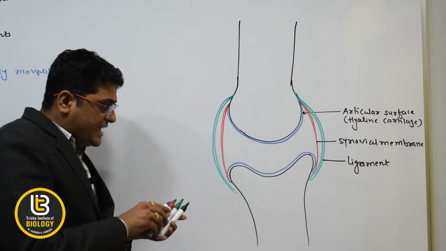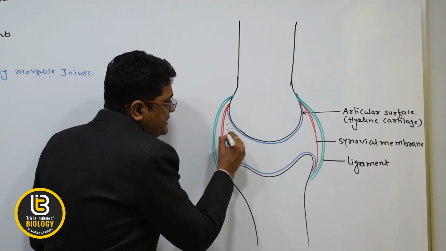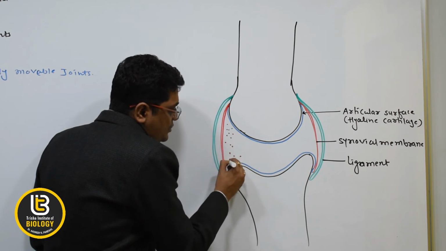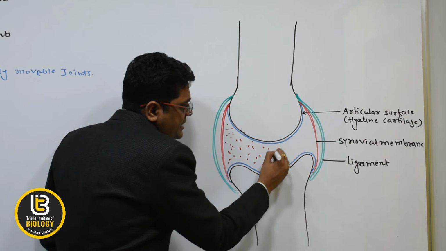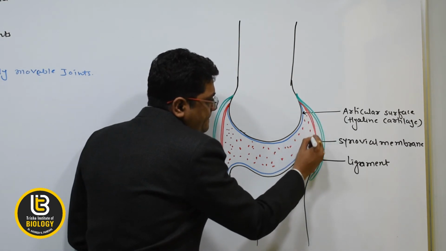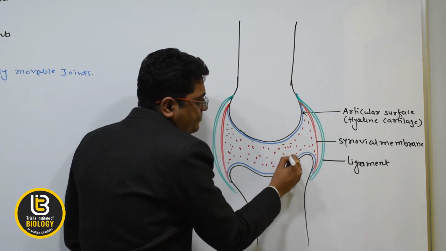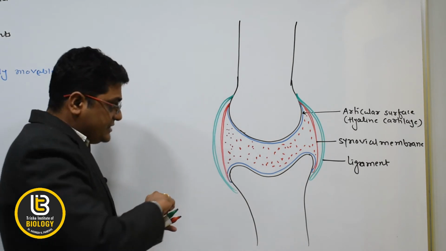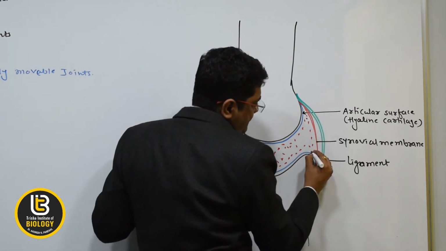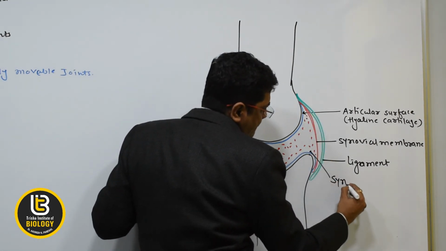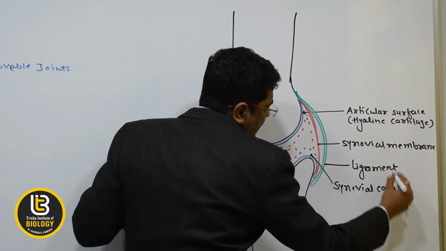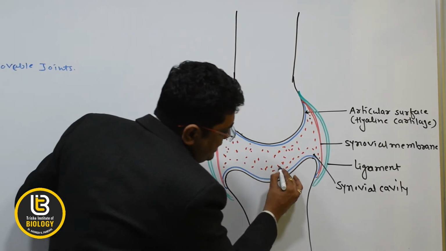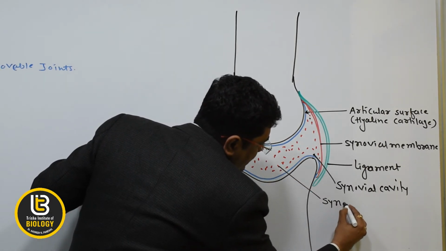Inside the synovial cavity it possesses fluid, and that is known as the synovial fluid. So this is the synovial cavity, and inside it is the synovial fluid.